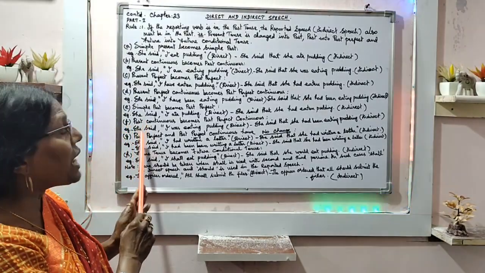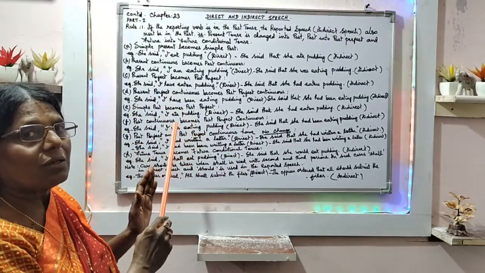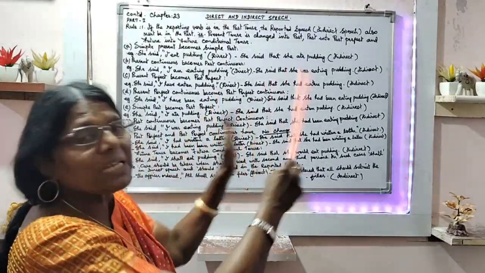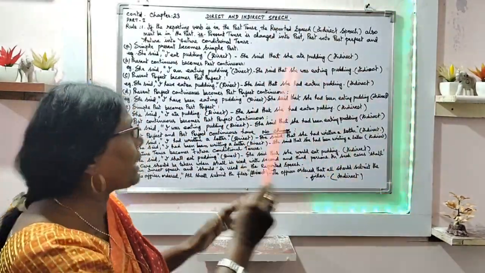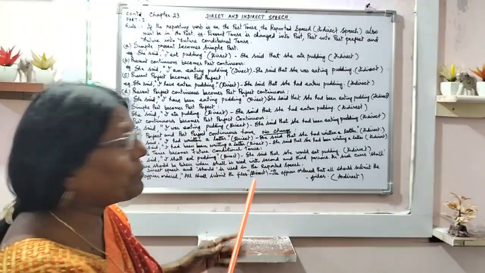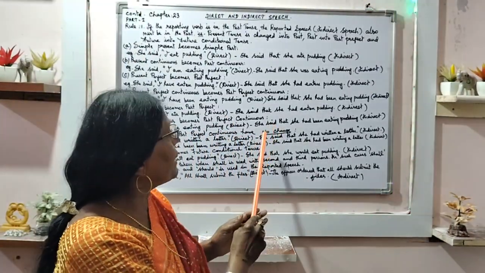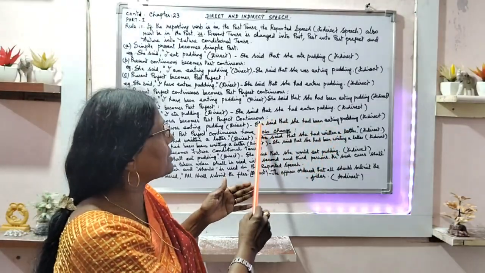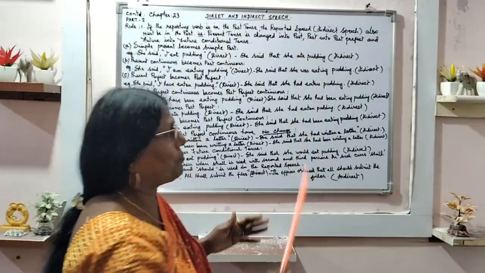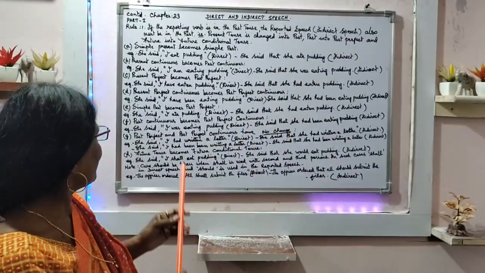Next is past continuous tense. In the direct speech it becomes past perfect continuous tense in the indirect. That is, she said, I was eating pudding. That is the direct speech. And then indirect speech is, she said that she had been eating pudding. That is the indirect speech.